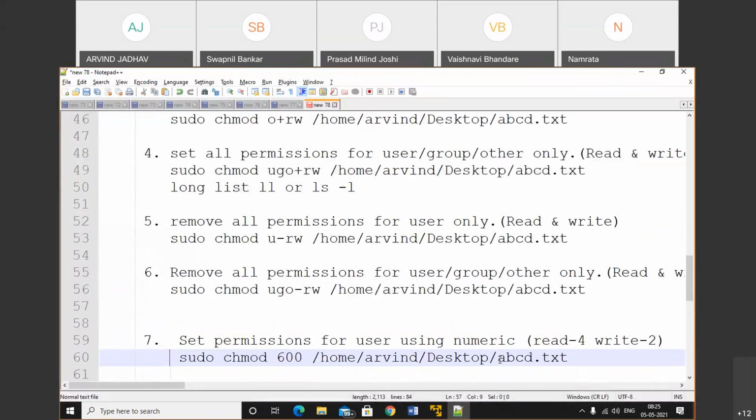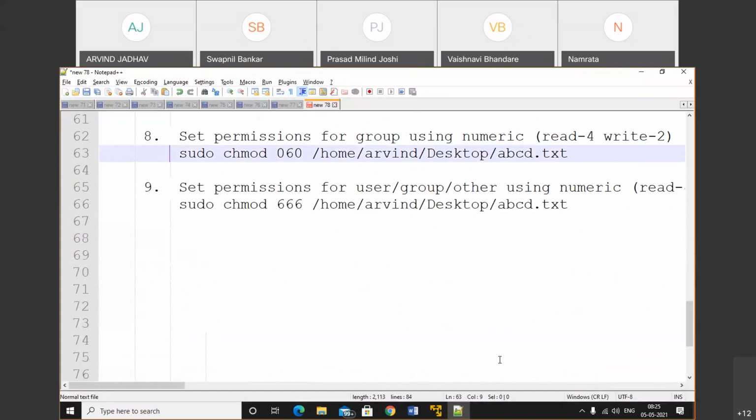I will share this document with you so you can read that document carefully.